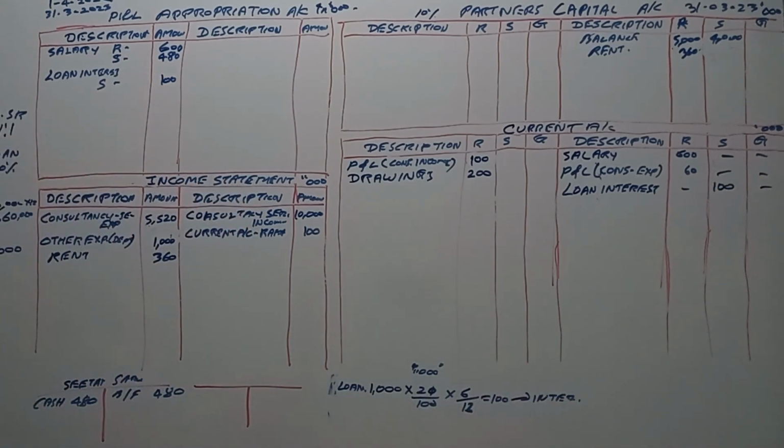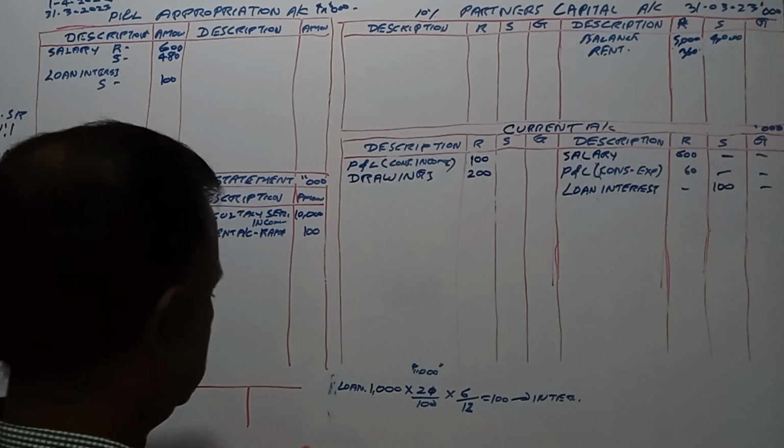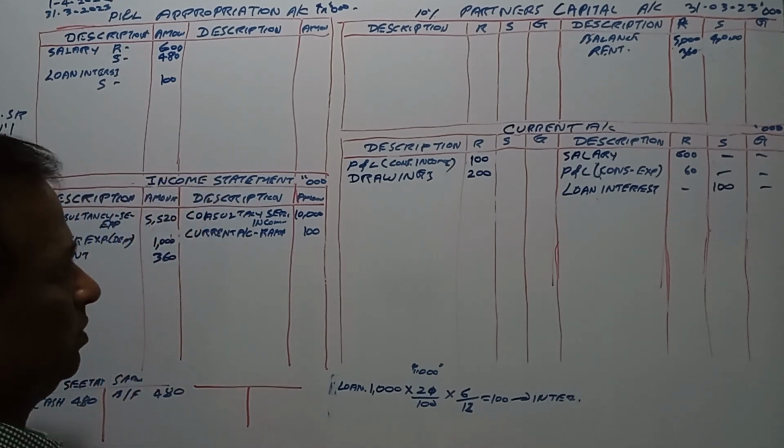Then admission of new partner: on 31st March 2023, Gaja was admitted as a partner, right? The goodwill of the partnership was estimated at 1,800,000.